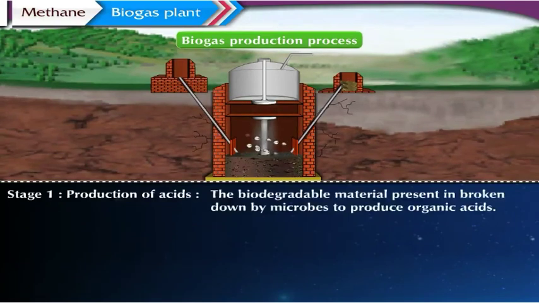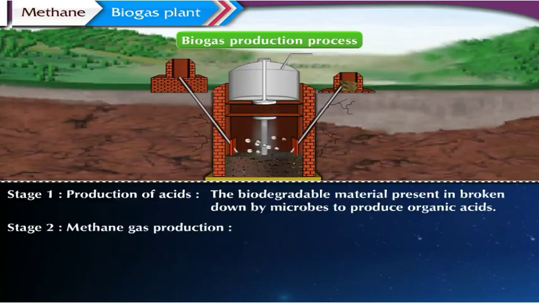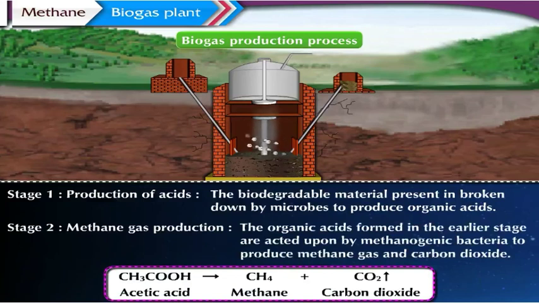In this stage, the biodegradable material present is broken down by microbes to produce organic acids. 2. Methane gas production. In this stage, the organic acids formed in the earlier stage are acted upon by methanogenic bacteria to produce methane gas and carbon dioxide.